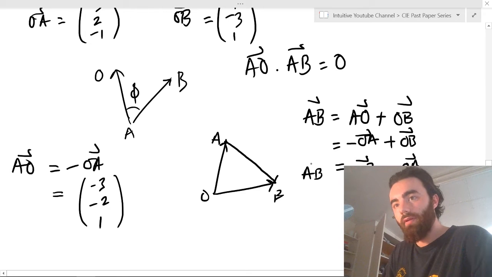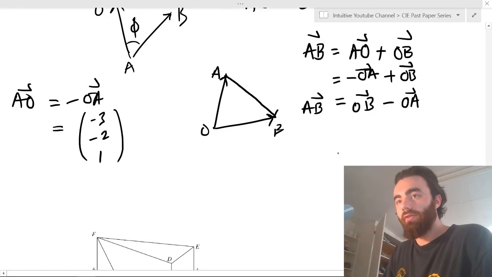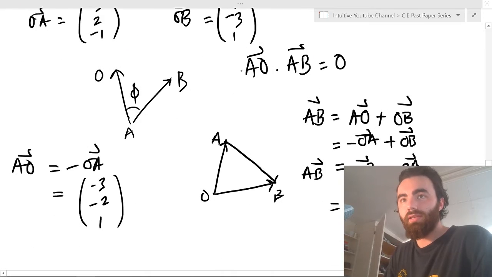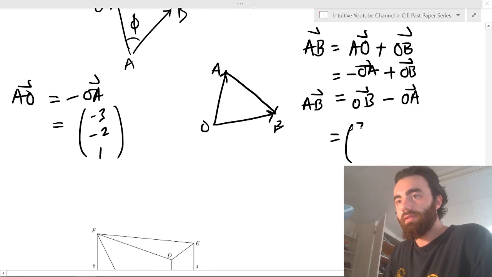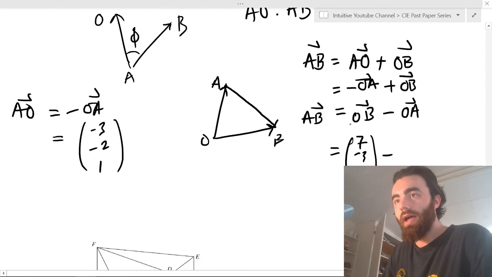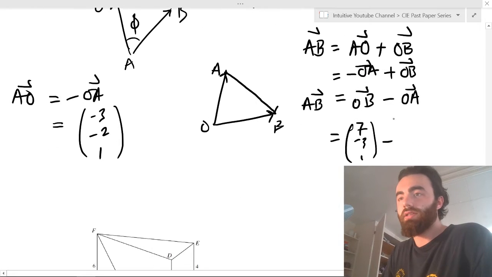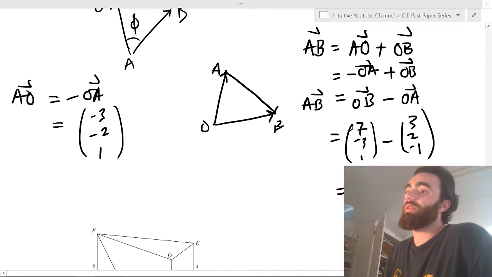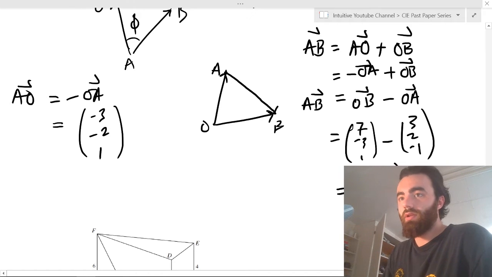So we have AB, and now we can find AB, and AB is just simply this, which is OB, 7 minus 3, 1, minus OA, which is 3, 2, -1. And we got 7 minus 3 is 4. Minus 3 minus 2 is -5. And 1 minus -1 is 2. So we have an AB and our AO.